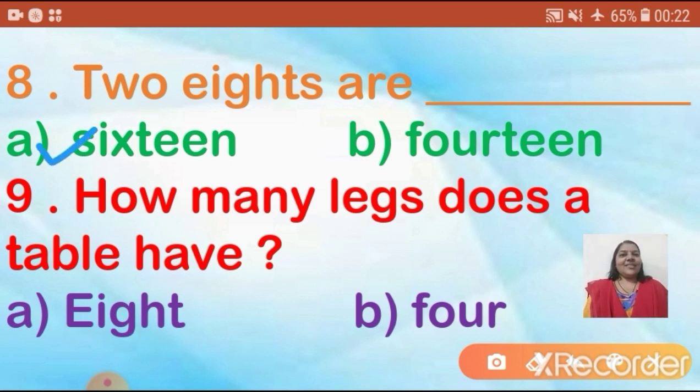Now see question number 9. How many legs does a table have? Have you seen a table, children? Do you know how many legs does a table have? 8 or 4? And the correct answer is yes, 4.